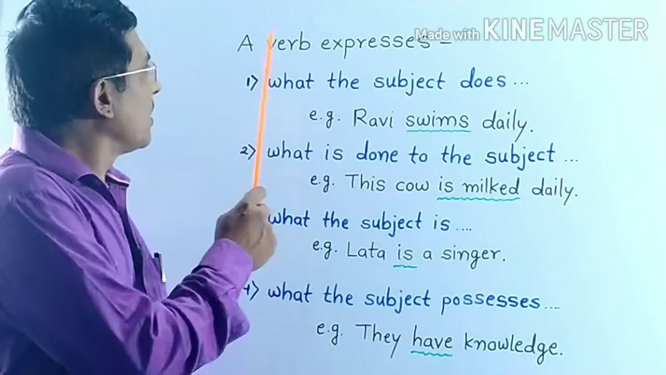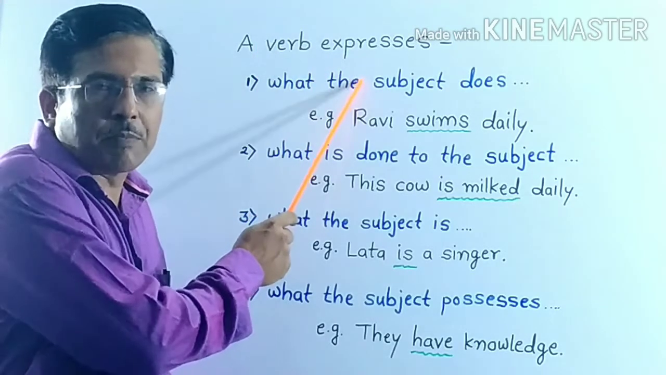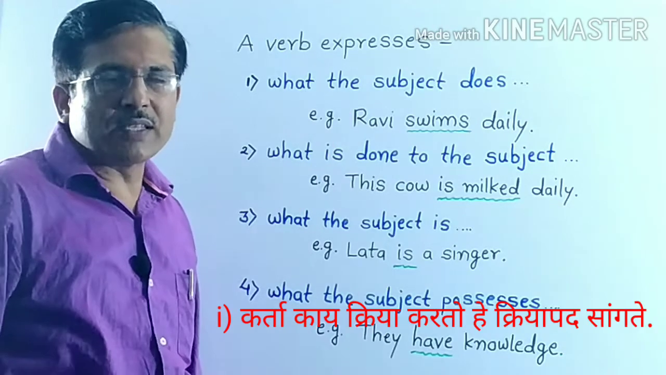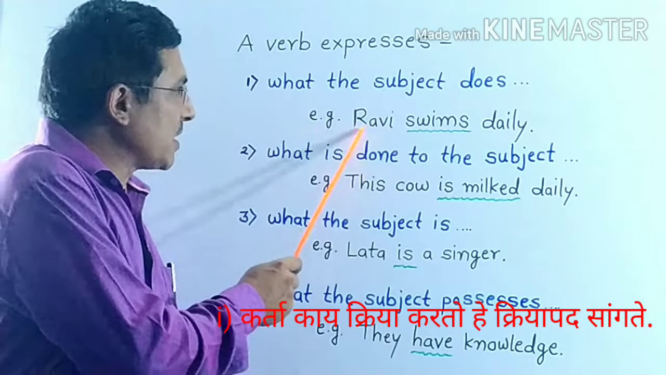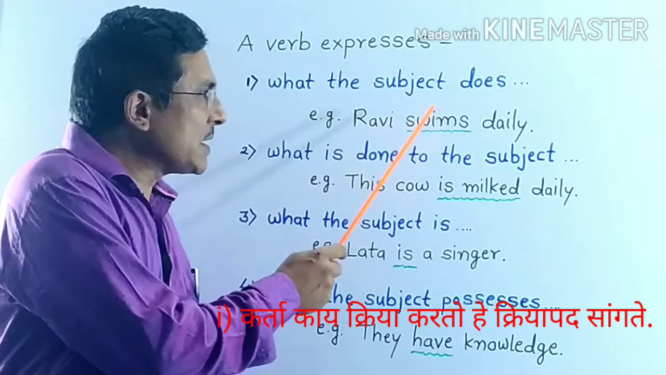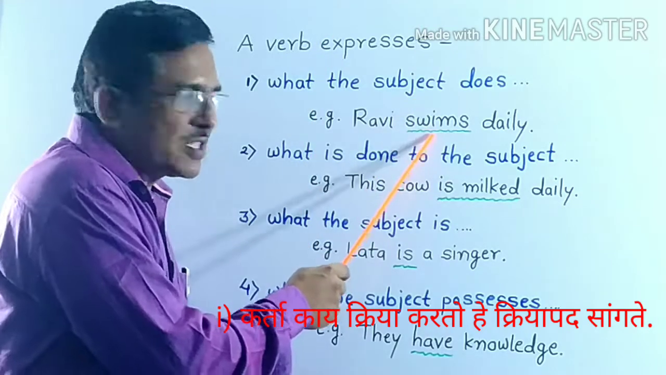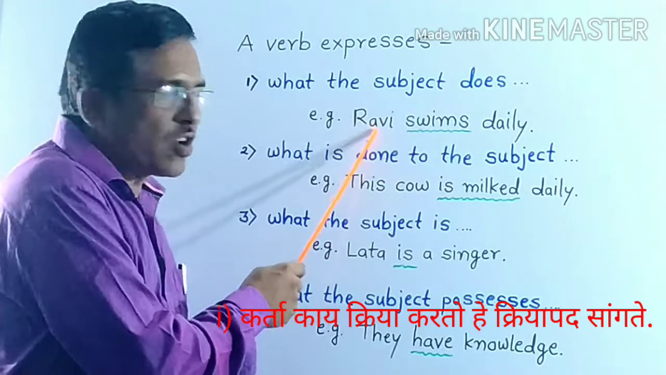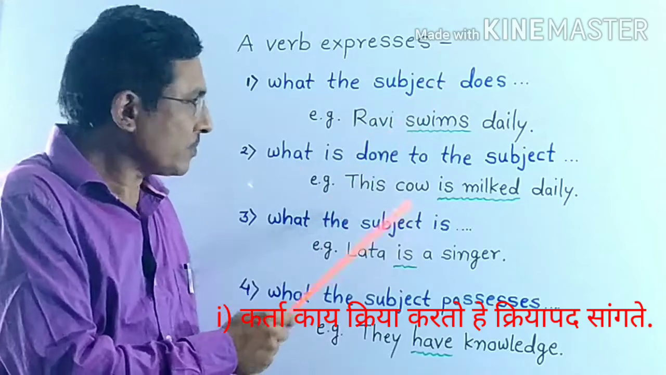The first thing, a verb expresses what the subject does. A verb tells us about the action of the subject. Here is the example. Ravi swims daily. Here, swims is the verb and it tells about the action of Ravi, and Ravi is the subject.